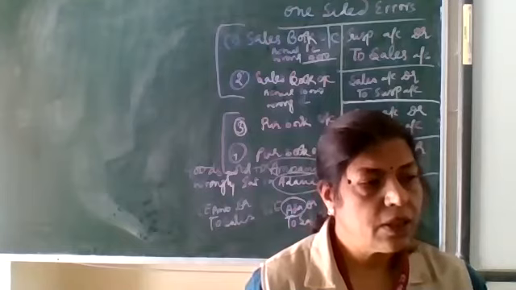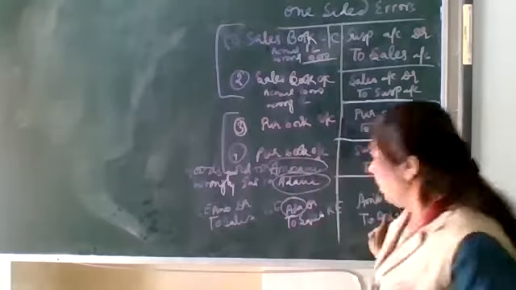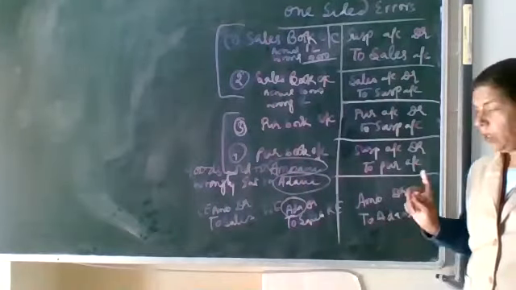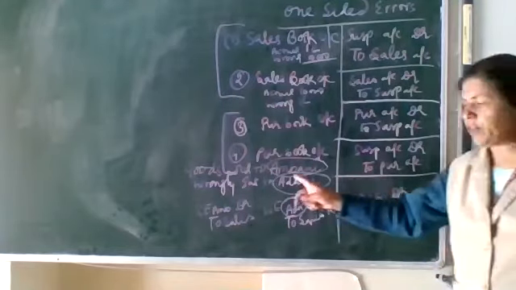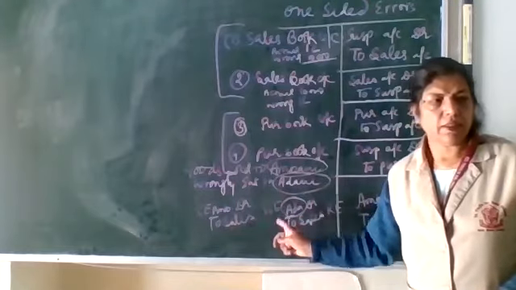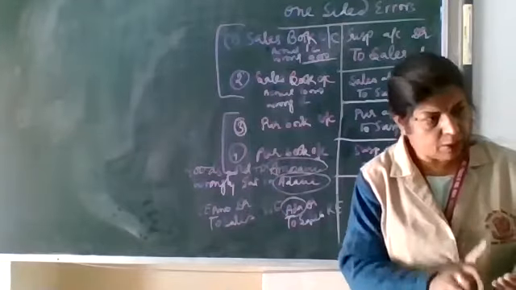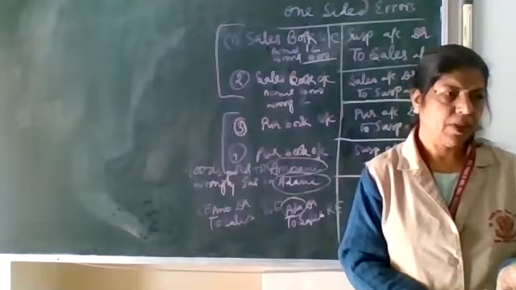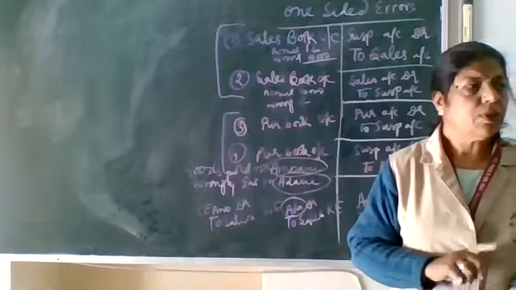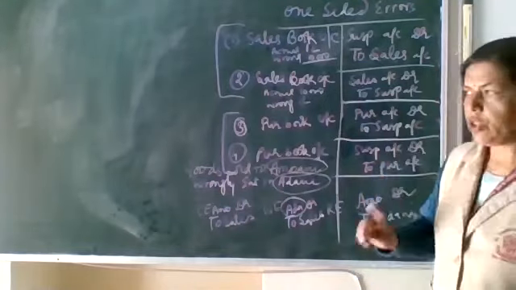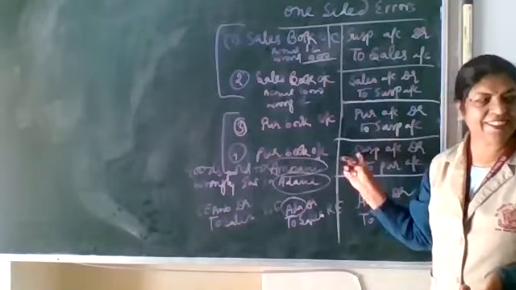Now rectify it. The account which was wrongly debited, do it in credit, and the correct debit should be debited. In this type of two-sided journal entries, there will not be a suspense account if the amount and accounts are the same. If the amounts are different, then we can include a suspense account. Clear? So generally, suspense account is used in a single journal entry or one-sided journal entry because we